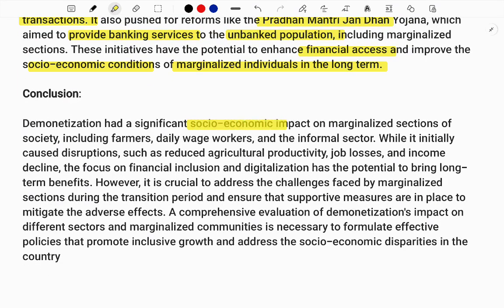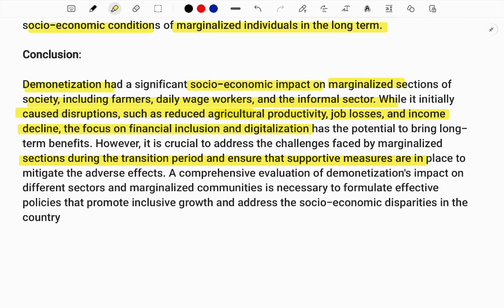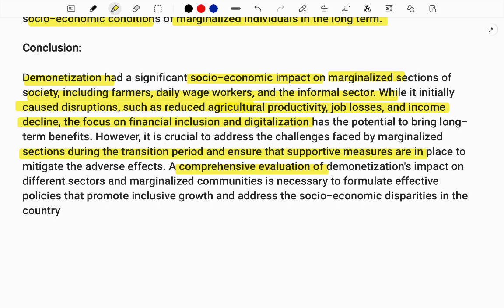So the socio-economic impact on the marginal section was big in this demonetization. Many sections of society, farmers, workers, the informal sector, everybody had bigger problems. Agriculture productivity reduced, there was job loss, income decline, and many other problems were faced. But later on, digitization brought in a digital economy, and our marginalized section, all the people, saw a good evolution. So this is the comprehensive evaluation of demonetization impact. In the present-day scenario, in the long term, it has shown good growth.